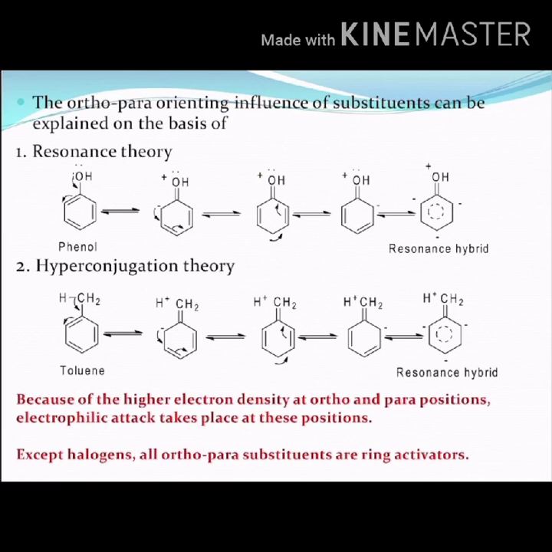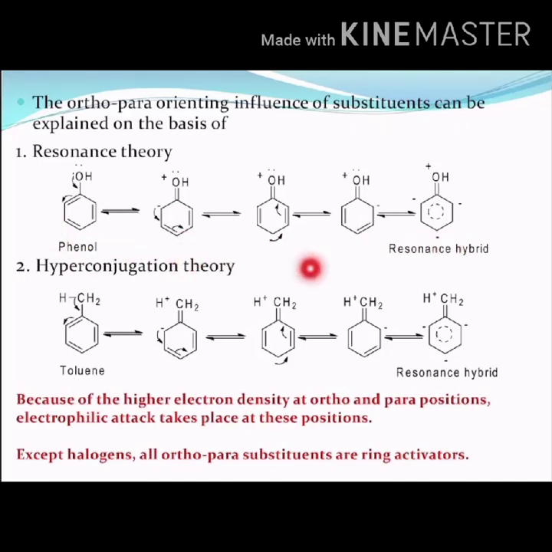So here, if we observe the resonance structures of phenol, these all are the resonance forms which phenol can exhibit.